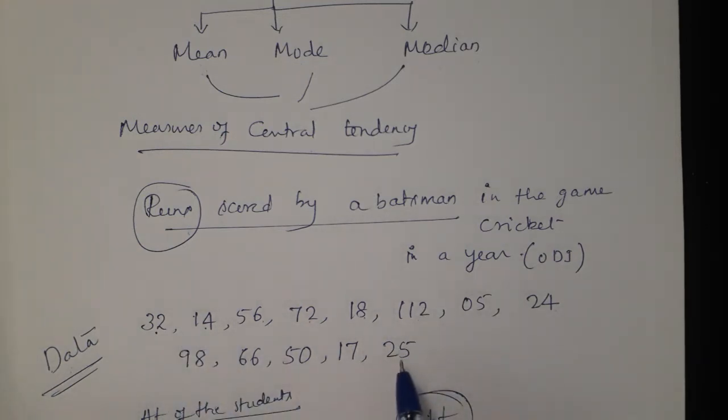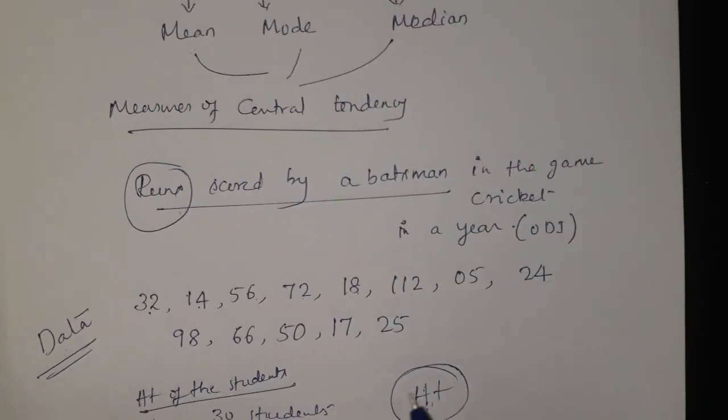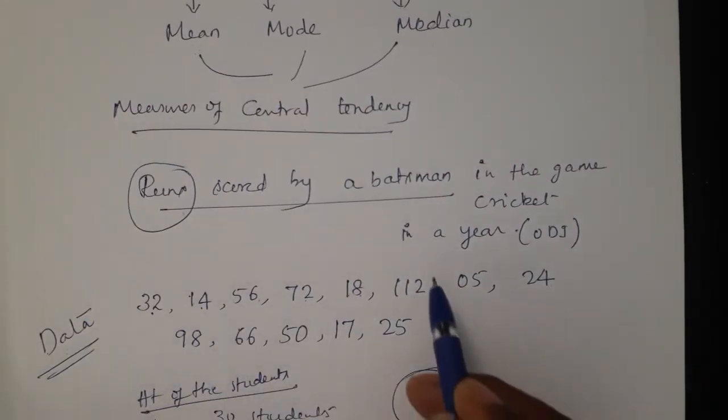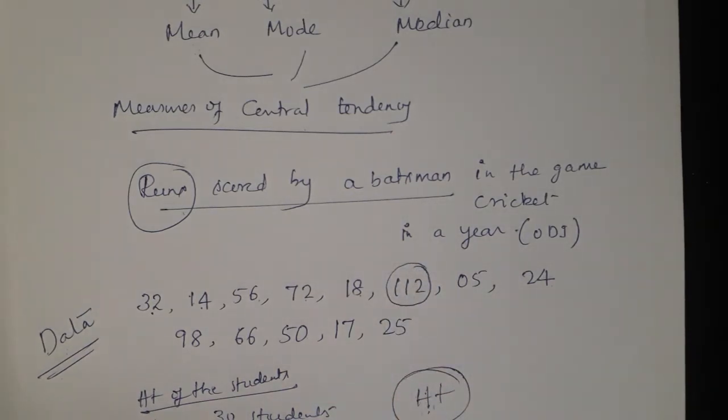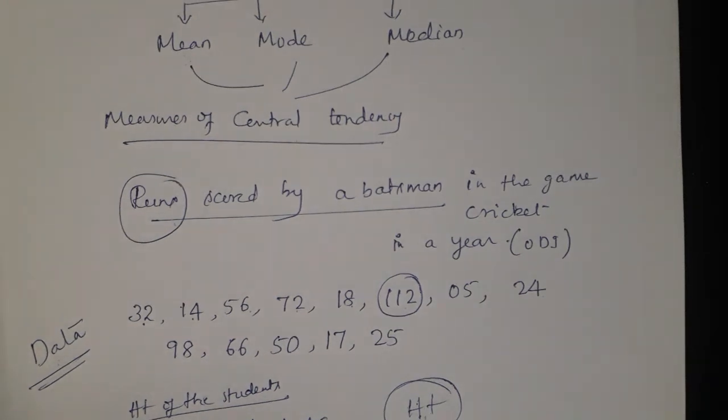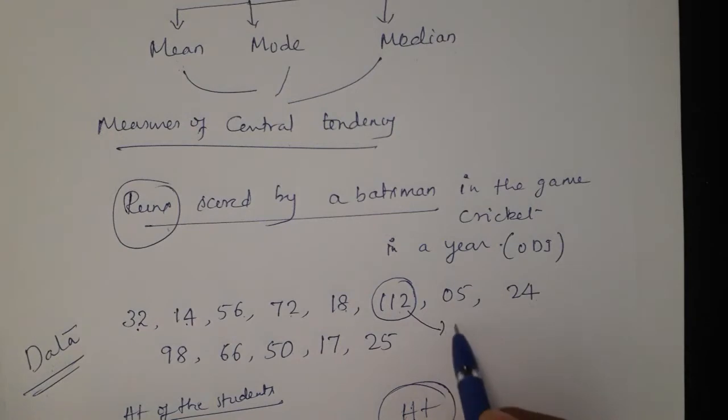In these 13 different runs scored by that particular batsman, on which day did he score more, and what is that? When we check, we find 112 is the highest. Out of these 13 days' runs, 112 is the highest. That highest is only called as mode. Mode means what, you know, highest.